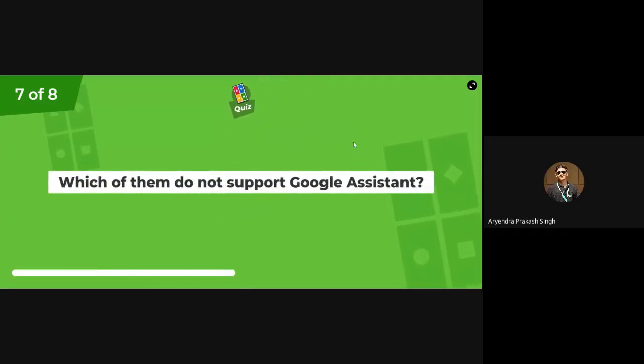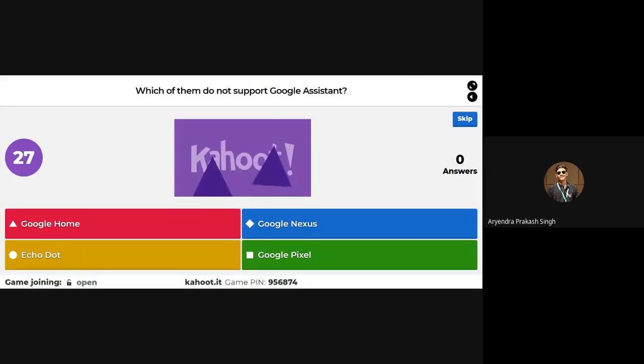Which of them does not support Google Assistant? Option A, Google Home, Google Nexus, Echo Dot, and Google Pixel. It's easy, right? Of course.